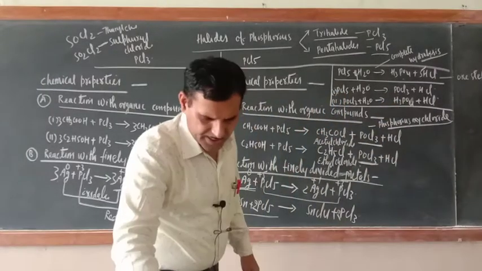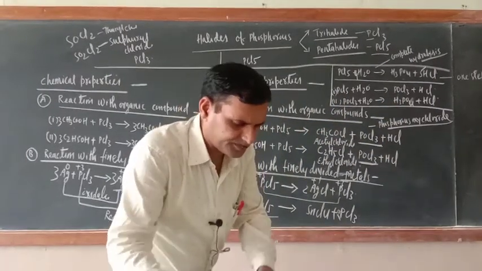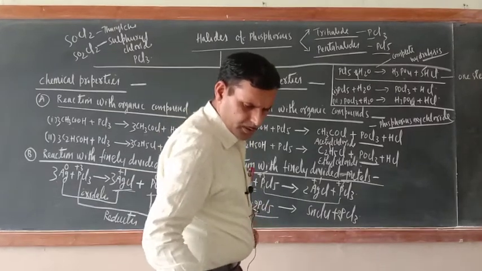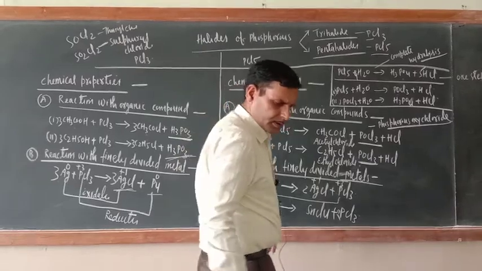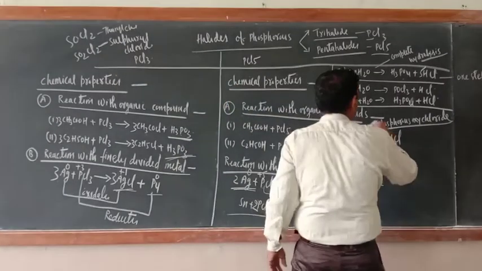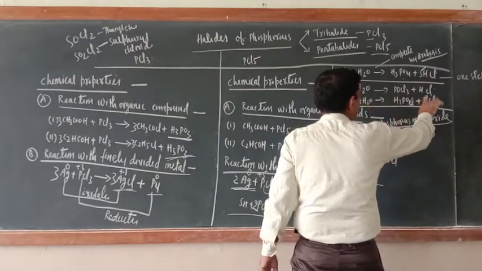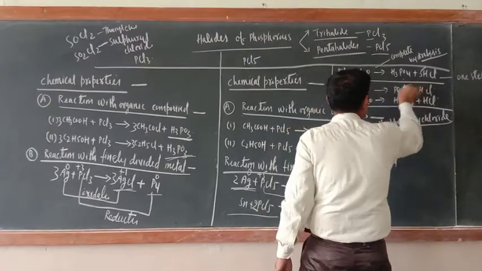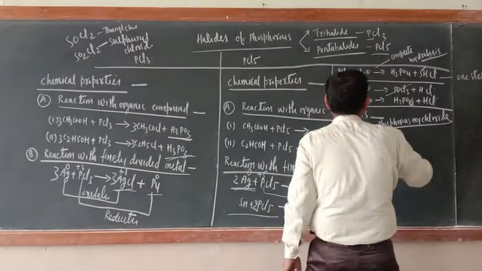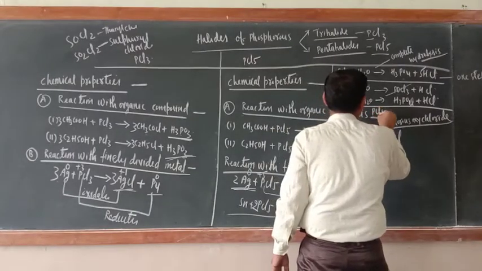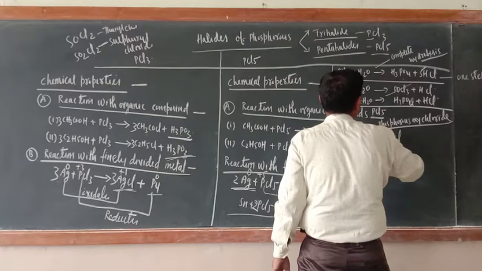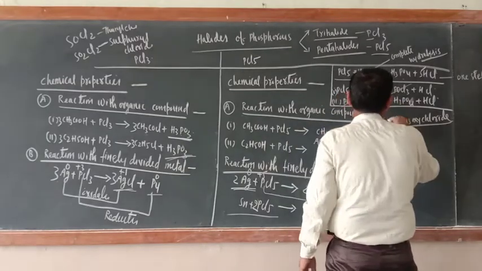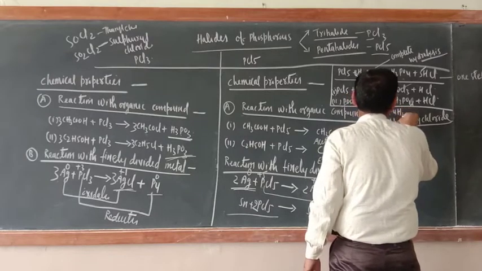After balancing you will get 3H2O here. But when you add these, POCl3 is cancelled out. Ultimately, the product is PCl5 plus 4H2O.